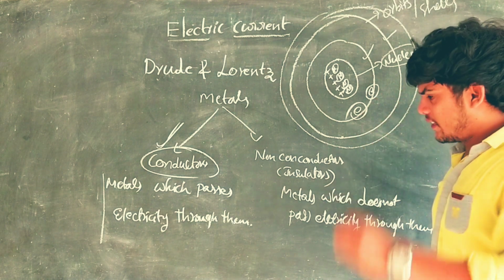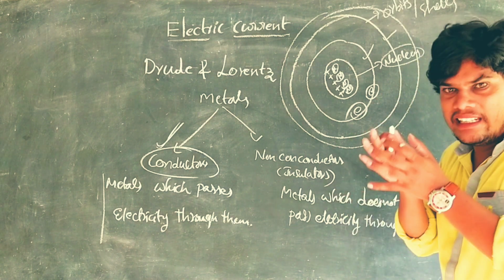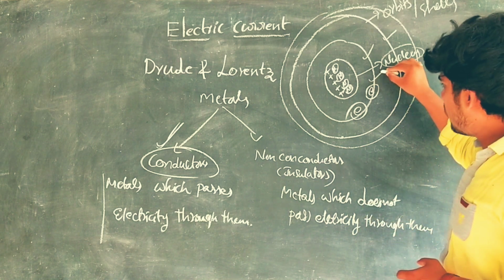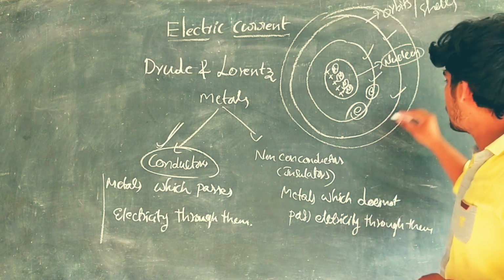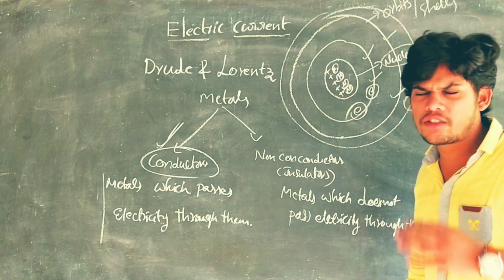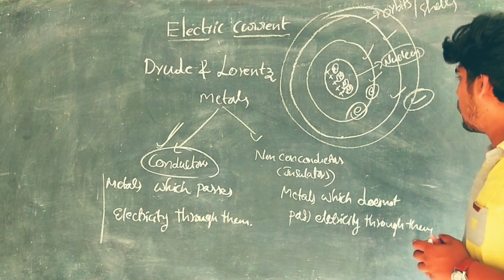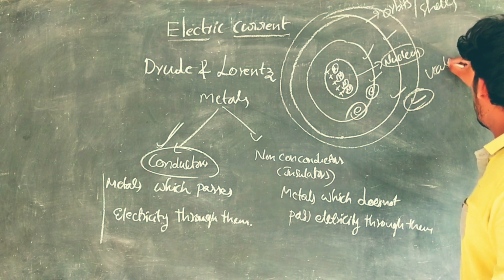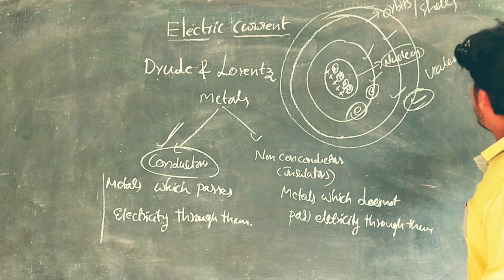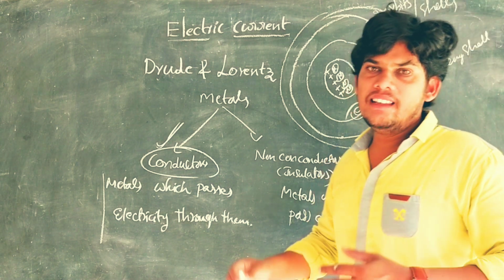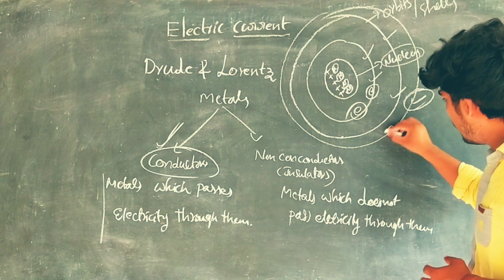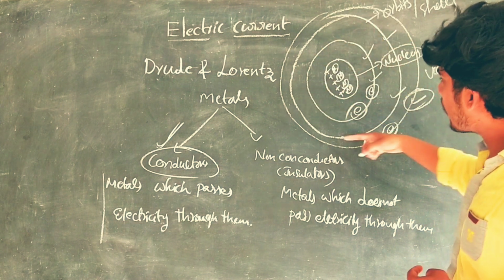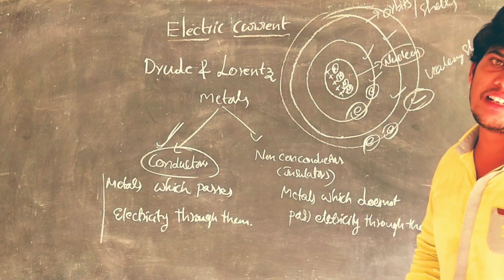So what is the matter here? Look here. In some atoms, this is the first shell, this is the second shell, and this is the last shell. The outermost shell, meaning the last shell, is called the valence shell. In this valence shell there are electrons. These electrons are revolving around the nucleus in their respective orbits.